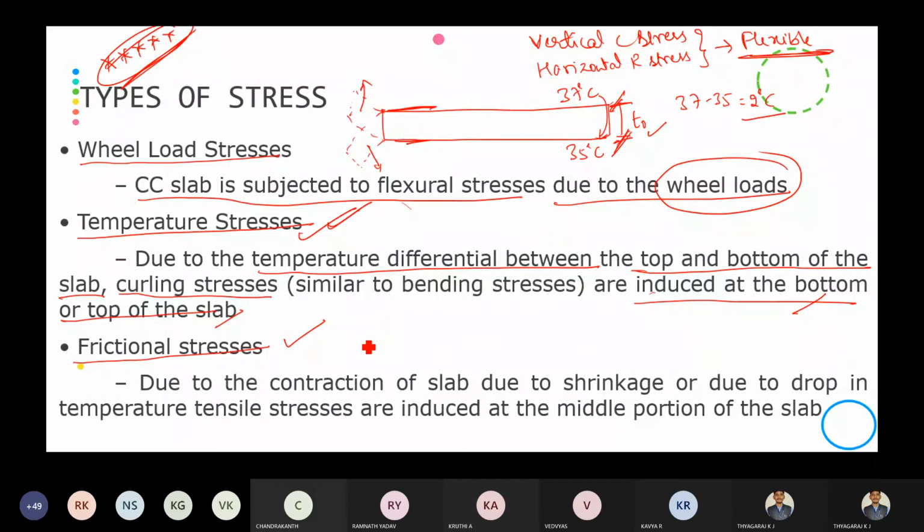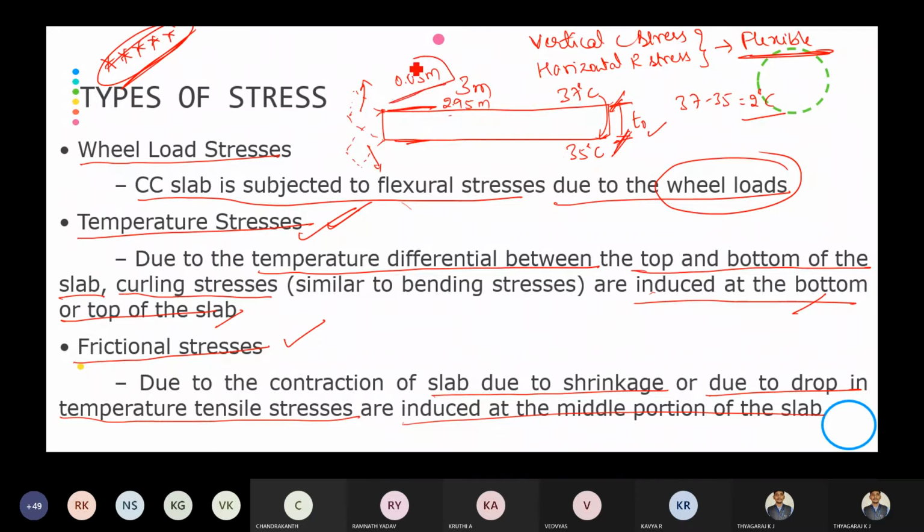Next one is frictional stresses, due to construction of the slab, due to shrinkage or due to drop in temperature. Tensile stresses are induced at the middle point of the slab. Because of shrinkage, for example, the slab length is 3 meter, and because of shrinkage it is reduced to 2.95 meter. So there is a 0.05 meter shrinkage.